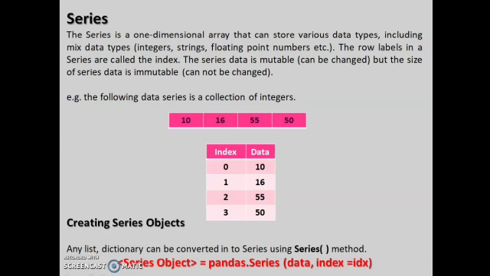If you want to create a series object, you can use the syntax series object equals pandas.Series. As you can see in the syntax, S is capital here and Python is case sensitive, so you have to be very careful about it. Pandas.Series takes two arguments: first is data and second is index. Any list or dictionary can be converted into a series using the Series method.